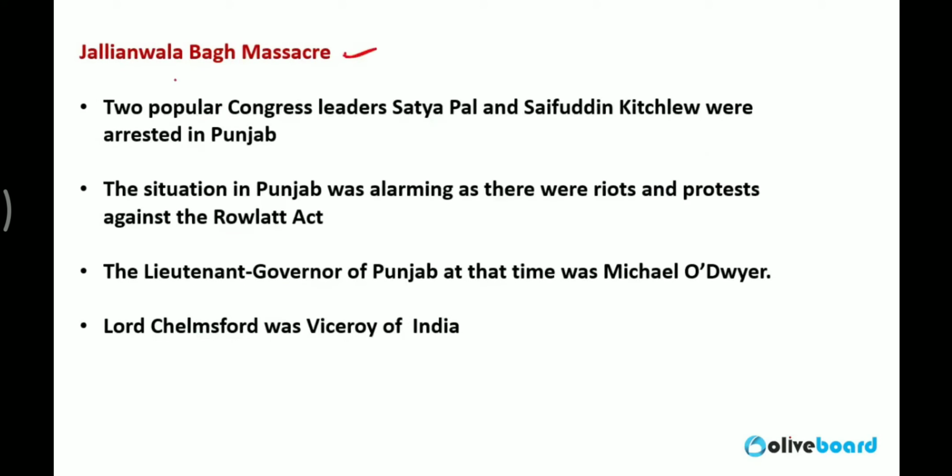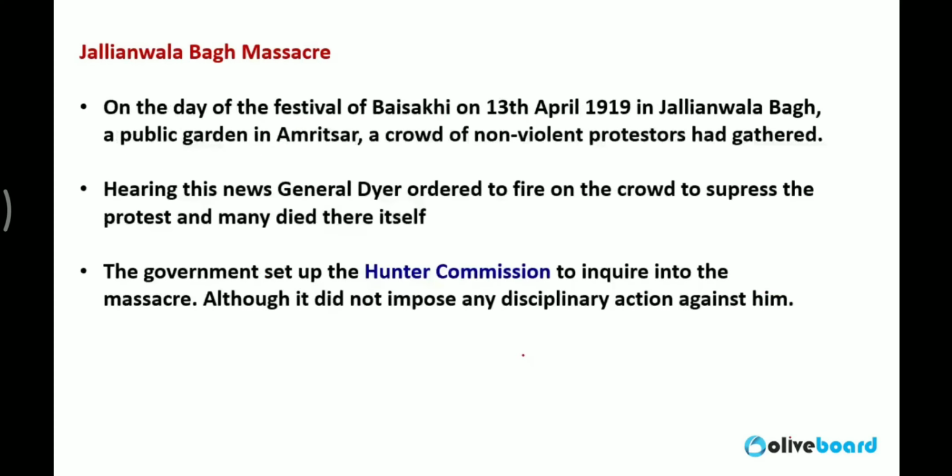Second incident was Jallianwala Bagh massacre. हम हिंदी में जलियांवाला बाग हत्याकांड भी कहते हैं. After the Rowlatt Act, two popular Congress leaders, Satyapal Malik and Saifuddin Kitchlew, were arrested in Punjab according to the Rowlatt Act only. The situation was alarming in Punjab because of the Rowlatt Act. Lieutenant Governor of Punjab was Michael O'Dwyer, and General Dyer. Everyone remember the name General Dyer. Lord Chelmsford was the Viceroy of India.